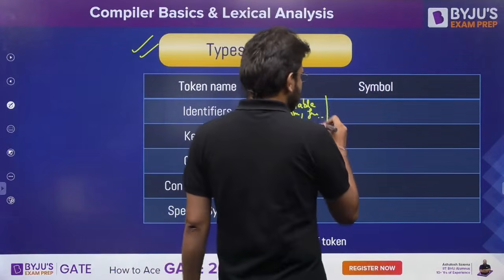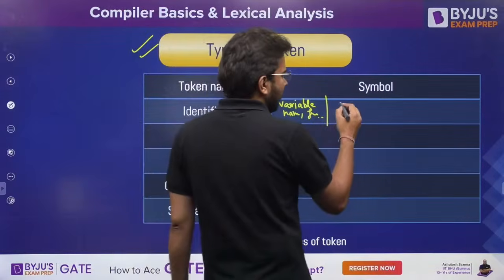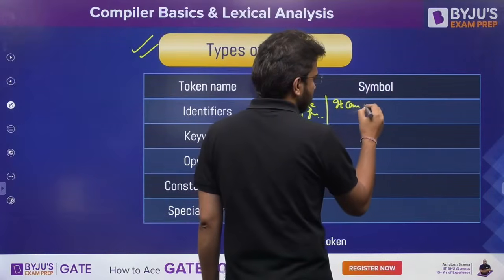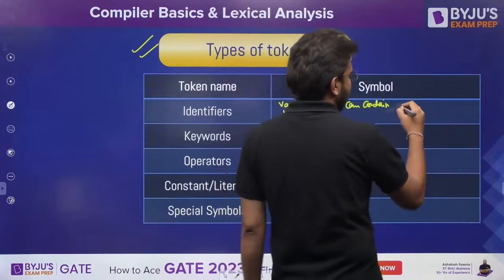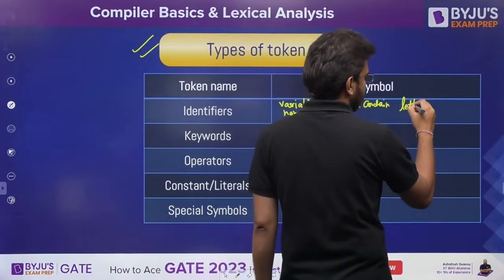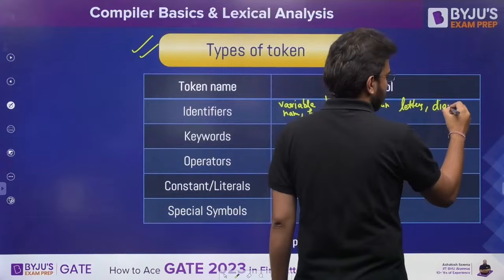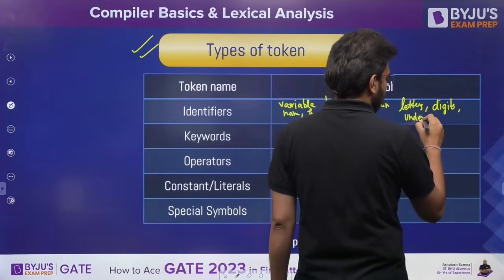Now apart from this, understand one more thing. It can contain letters, digits and underscore.